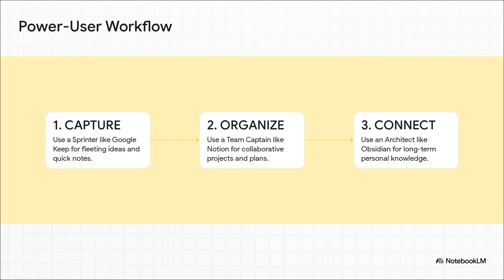So a real power user workflow could look just like this. First, you capture every fleeting thought with a sprinter, like Google Keep. Then you organize the important stuff, your team projects and plans, in a team captain like Notion. And finally, you connect your deepest insights into a personal knowledge vault with an architect like Obsidian. Capture, organize, connect. Each tool doing the one thing it does best.